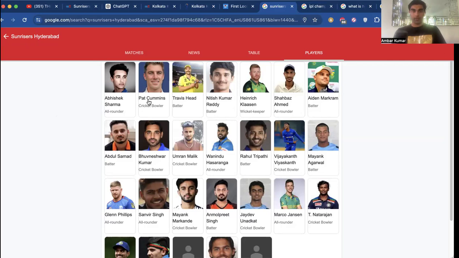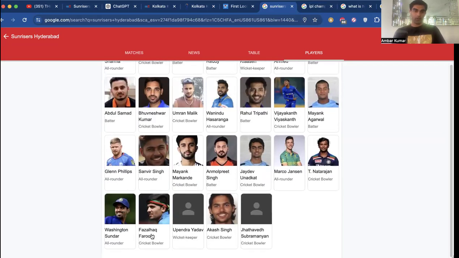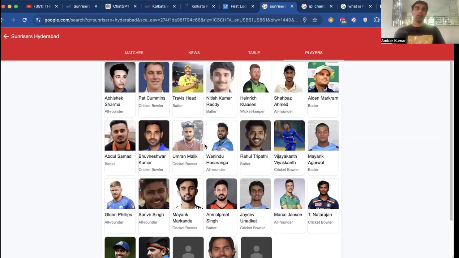There's Abhishek Sharma, Pat Cummins, who is the captain of the Sunrisers Hyderabad team, Travis Head, Nitish Kumar, Heinrich Klaasen, Shahbaz, Aiden, Abdul Samad, Bhuvneshwar Kumar, Umran Malik, Wanindu, Rahul, Vijayakanth, Mayank, Glenn, Sanveer, Mayank, Anmol, Jaydev, Marco, Natarajan, Washington Sundar, Fazalhaq Farooqi, Upendra Yadav, Akash Singh, and Jaydev Unadkat.